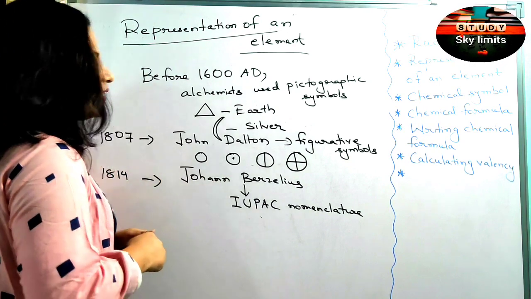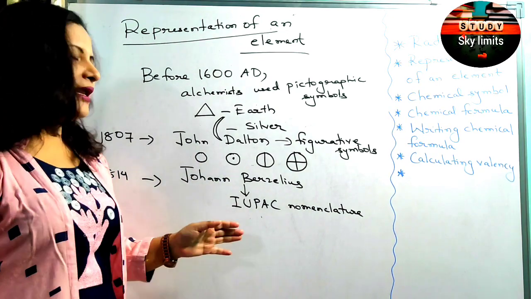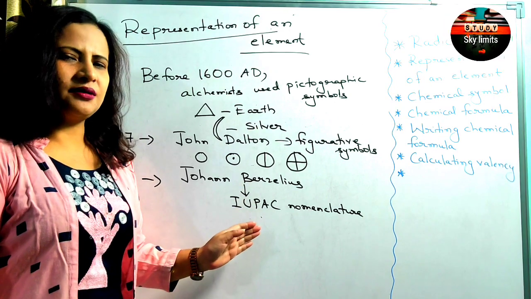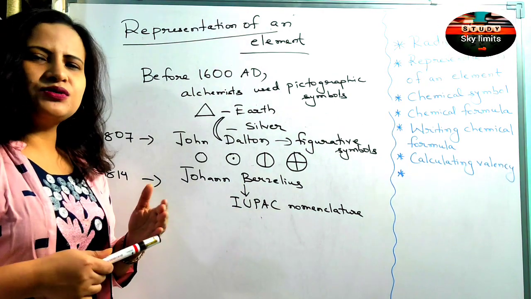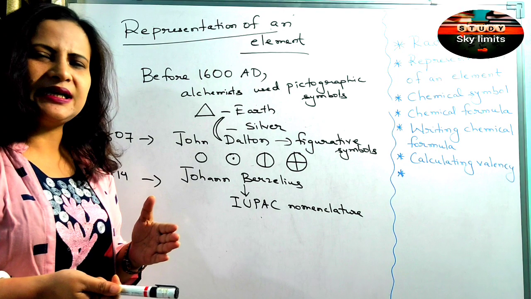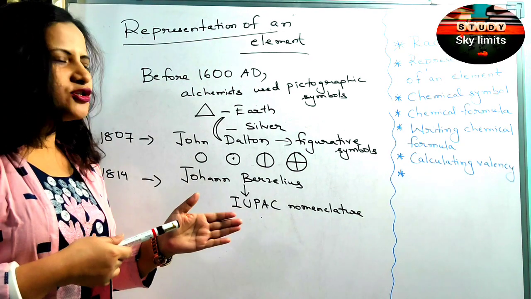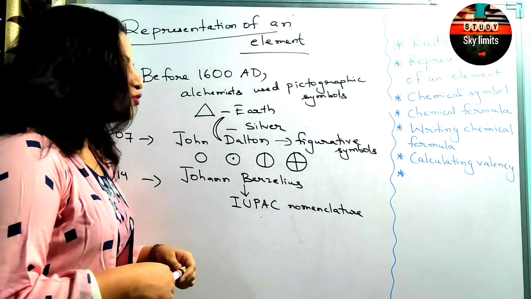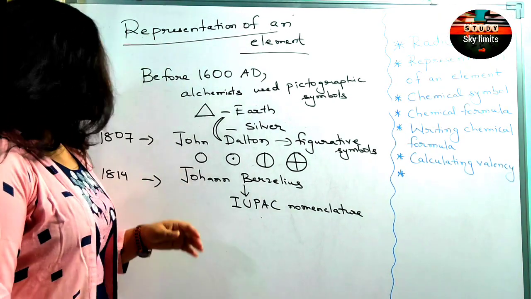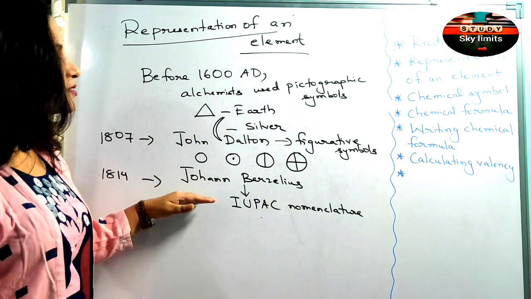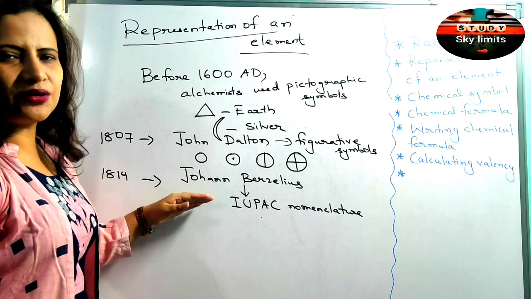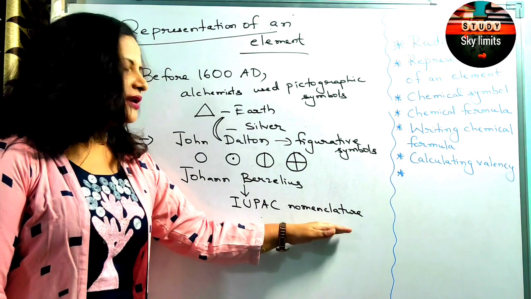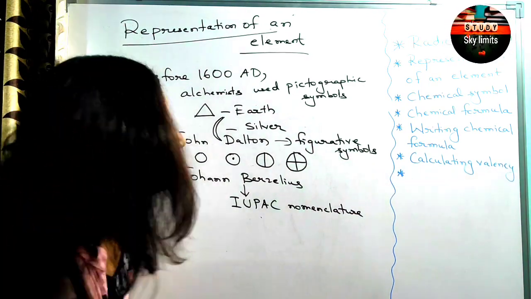So as you know, we have been naming elements according to the IUPAC nomenclature, where we use the first letter of the English alphabet, or another letter, and also the Latin names. It was the work of Johann Berzelius that laid the foundation for the IUPAC nomenclature which we are following now.